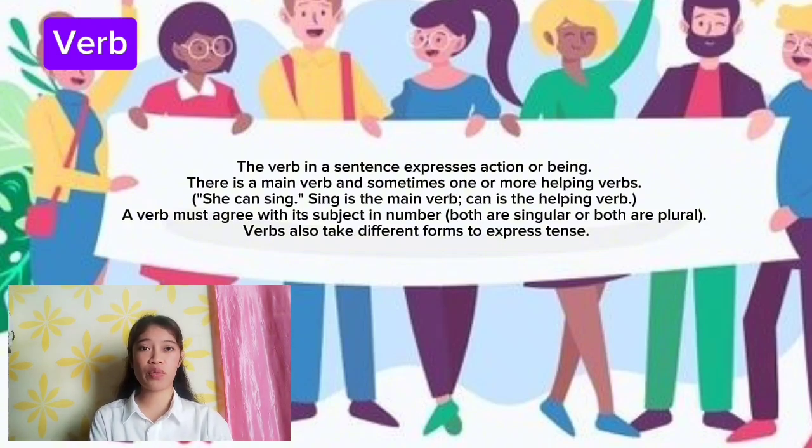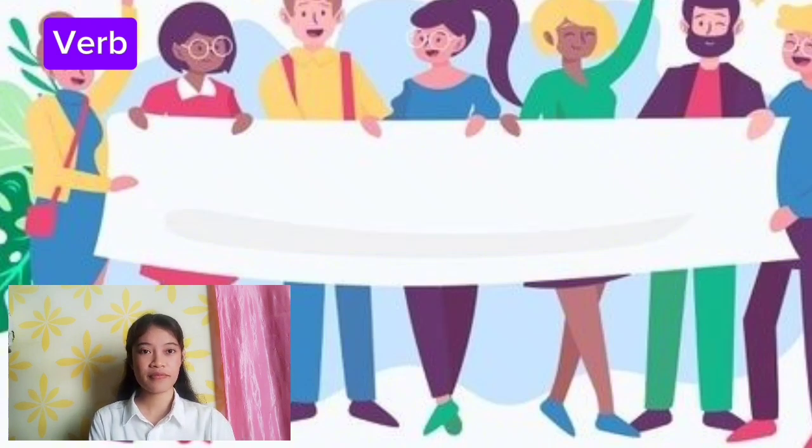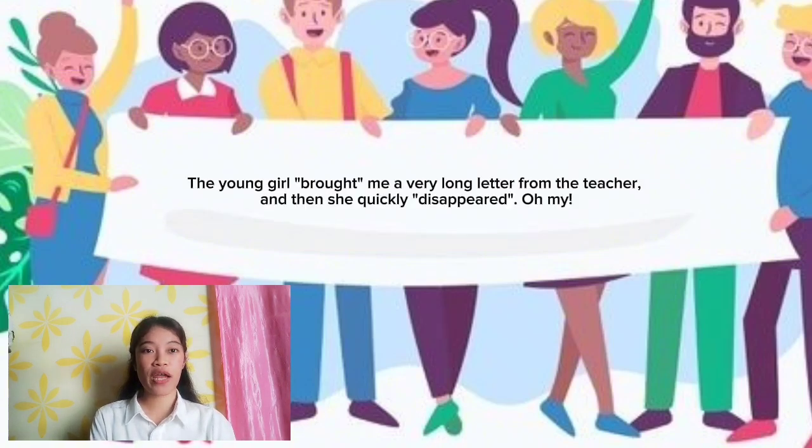A verb must agree with its subject in number, so both are singular or both are plural. Verbs also take different forms to express tense. For example: the young girl brought me a very long letter from the teacher, and then she quickly disappeared. Oh my!